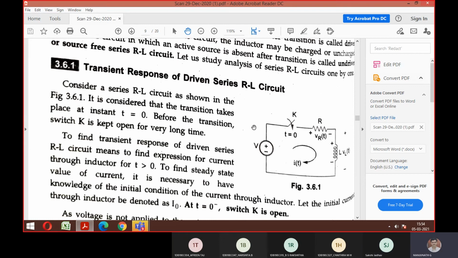So now we will concentrate only on driven and that too on the RL circuit. The procedure I am telling you now, the same thing you can replicate for RC as well as RLC. Only slight changes in the equation. The procedure remains the same. Shall we proceed? Yes.